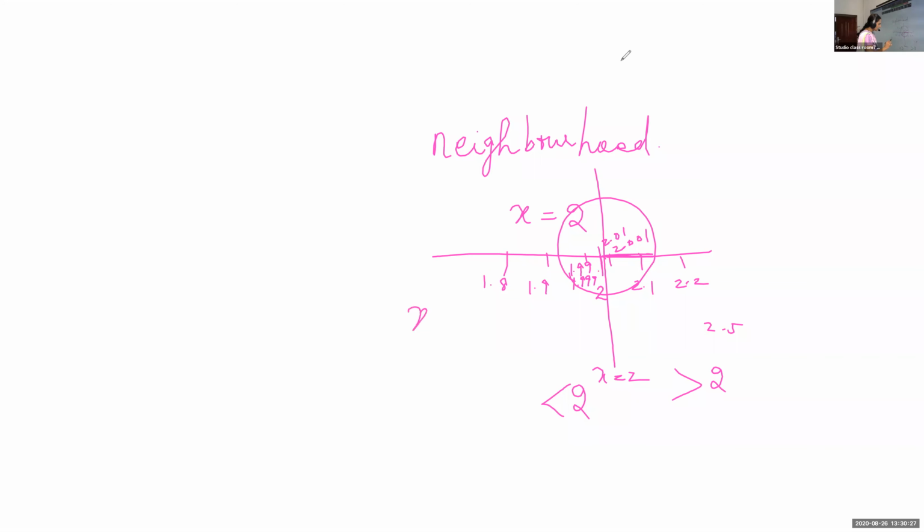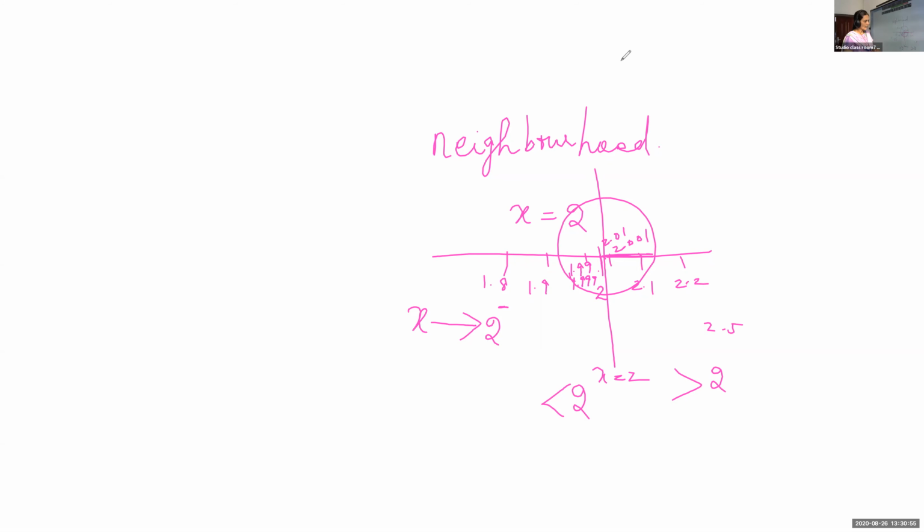So we denote this as x is approaching towards 2 minus. What is meant by 2 minus? From the left hand side we are approaching. 2 minus means not 2, but it is less than 2. x is approaching towards 2 from the left hand side. x is taking the values closer to 2, but it is less than 2.